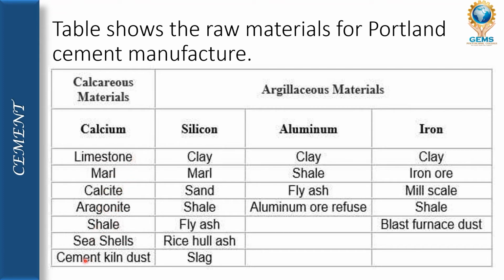sea silt, cement kiln dust. The raw materials rich in the oxides of silicon are clay, marl, sand, shale, fly ash, rice husk ash, slag. The raw materials rich in the oxides of aluminum are clay, shale, fly ash, aluminum ore refuse. And the raw materials rich in the oxides of iron are clay, iron oxide, mill scale, silt, blast furnace dust.